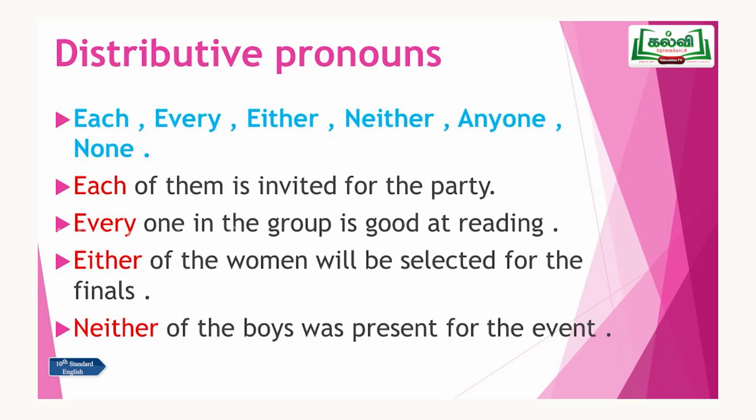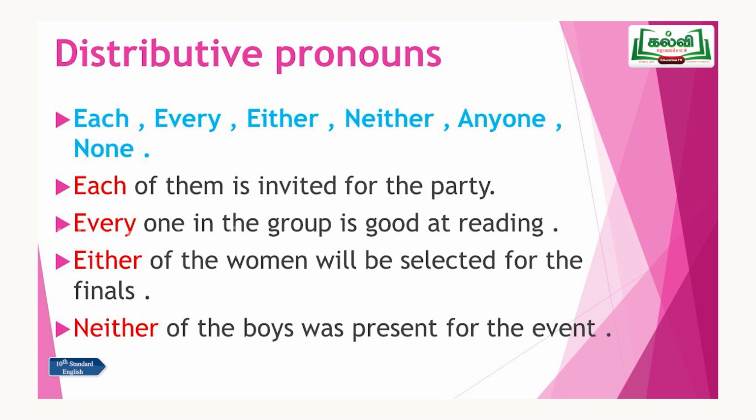Either defines this or that, neither defines not this and not that; this person or that person, this thing or that thing. It will define like this only. Anyone, in the word itself you have "anyone". None is a short form of "no one", nobody. So it is zero. So what are the distributive pronouns? Each, every, either, neither, anyone, none.